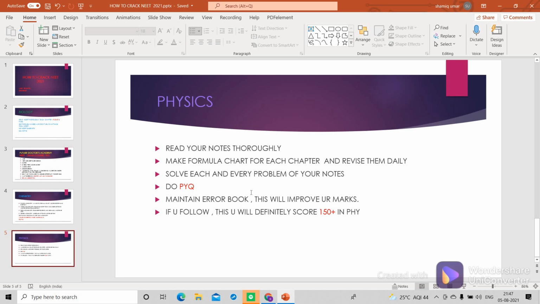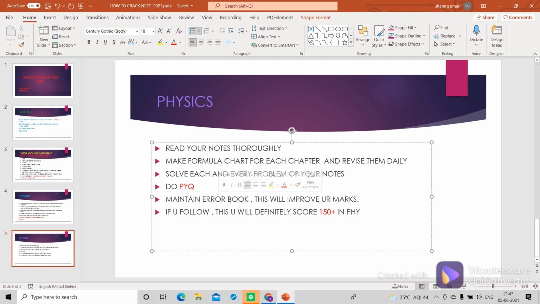And in physics, in order to improve your marks, you have to maintain one error book. If you maintain an error book, this will improve your marks.